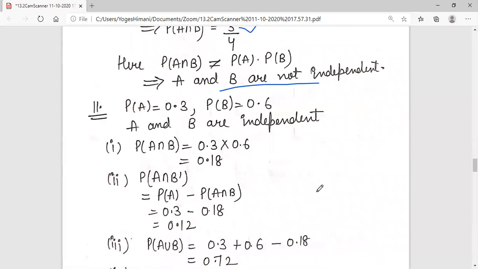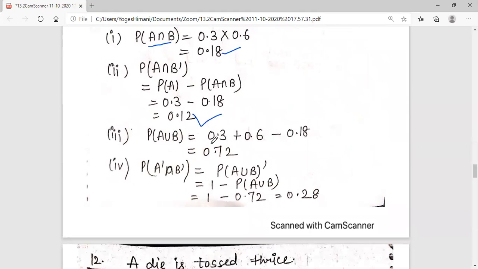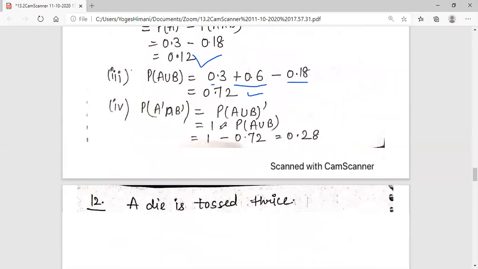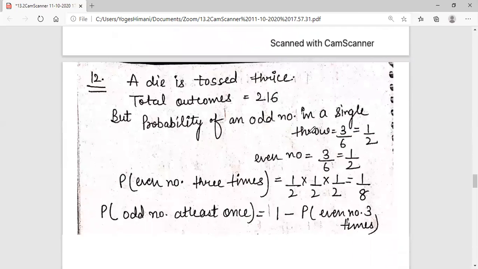Question number 11, A and B are given. Students, it's the same as the last question, the 8th question. You have to try this question. You have to find the intersection. You will multiply P of A and P of B and your intersection will come. For A intersection B complement, what is the formula? P of A minus P of A intersection B. That is 0.12. How will you find the union? P of A plus P of B minus P of A intersection B. All values are given. For A complement intersection B complement, you can write it as P of A union B whole complement, and subtract the union from 1 and you will get the answer.